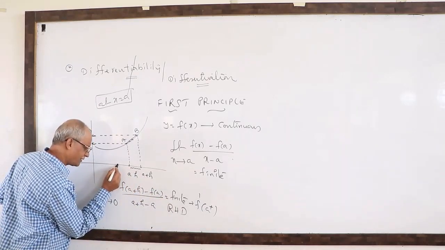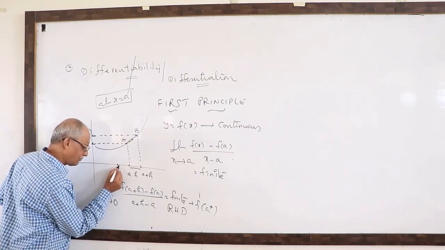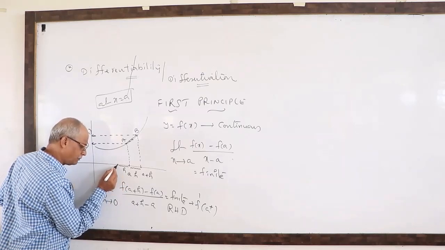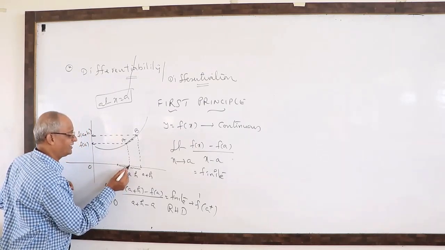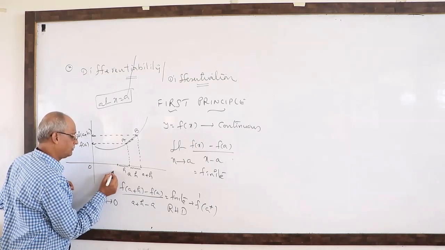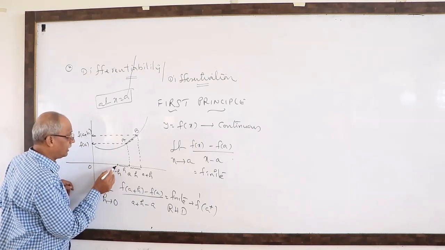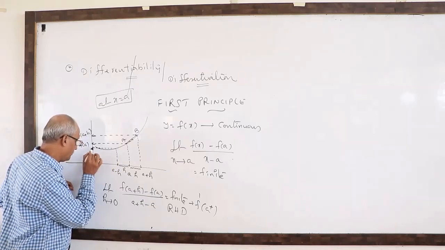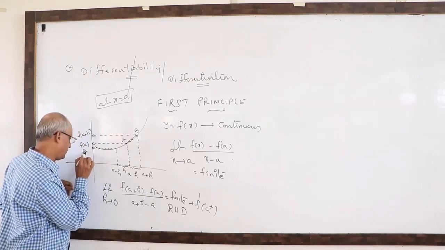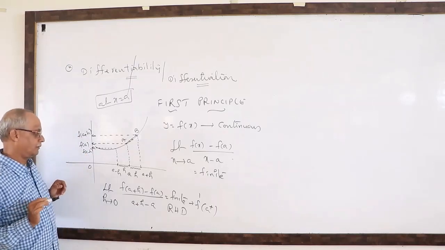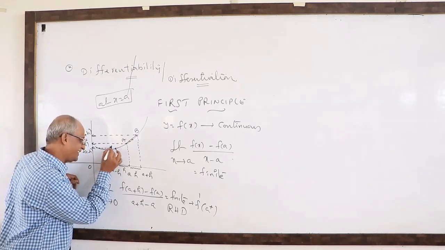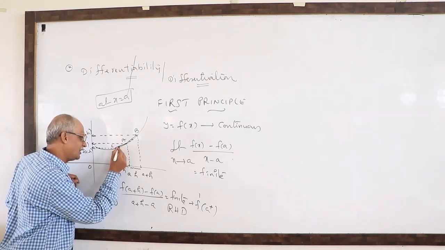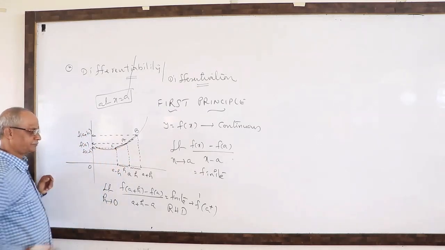Now you are coming back. How much are you coming back? h units you are coming back. Then what is this value? Definitely on the x-axis scale, when this is a, come back h units. It becomes a minus h. When the x value is a minus h, definitely there exists a y value, f of a minus h. Then if you take this point C on the curve, there exists chord AC. This is chord AC.